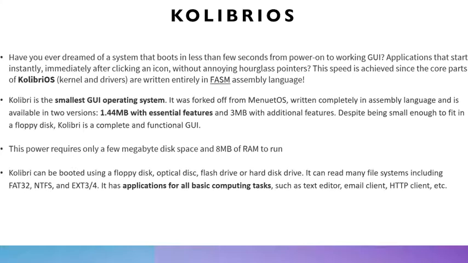Okay, Colibri OS. Colibri OS is essentially a very interesting OS, with it being the smallest GUI operating system. It was forked from the Menuet OS, written completely in assembly language, and is available in two versions, 1.44 MB with essential features and 3 MB with additional features. Despite being small enough to fit in a floppy disk, it's a completely functional GUI. It only requires a few megabytes of disk space and about 8 MB of RAM to run.